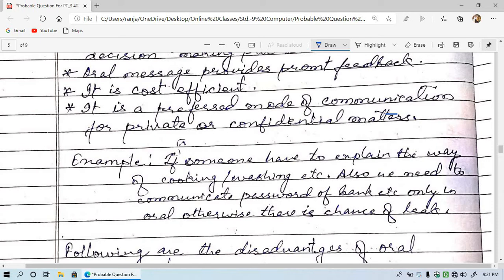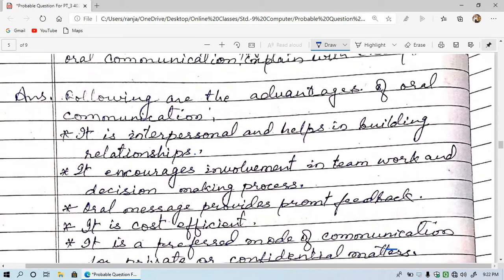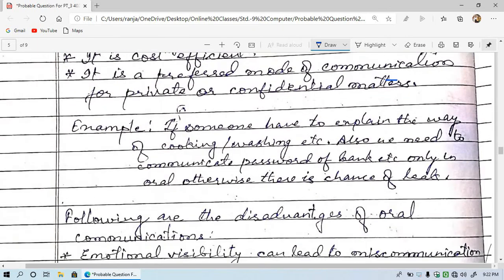I have given the example here because we need to also give the example. Here it is given, explain with example. So example is, if someone has to explain the way of cooking, washing, etc., then one should use oral communication. Also, we need to communicate the password of a bank, etc., only orally, otherwise there is a chance of leak.